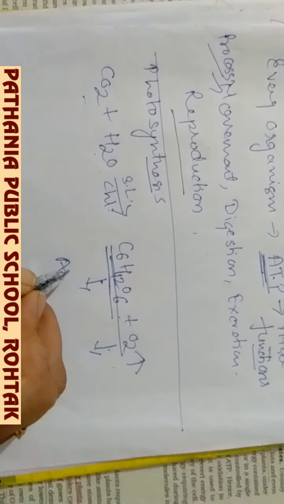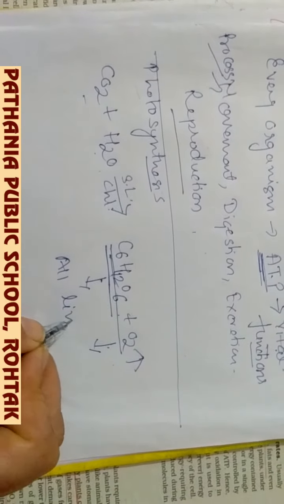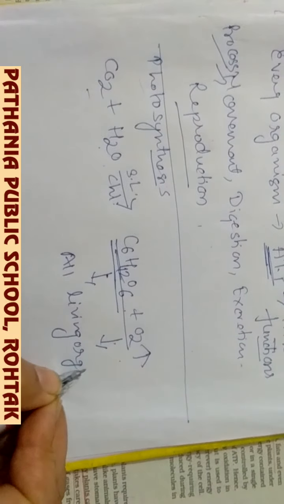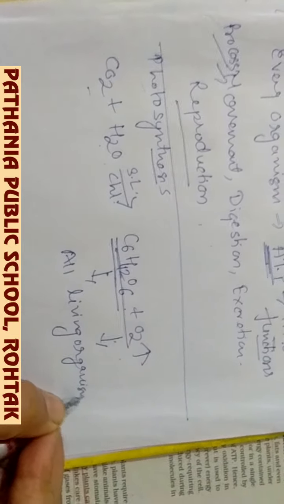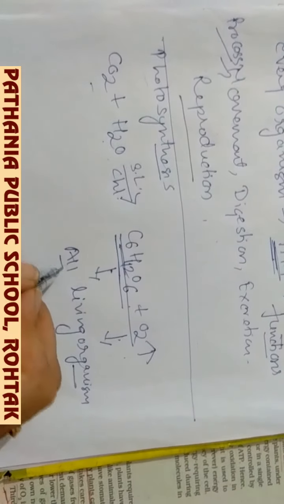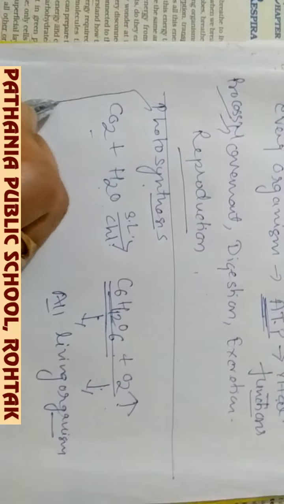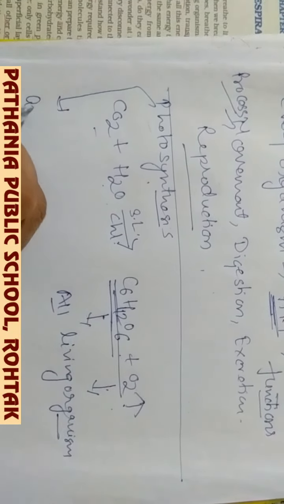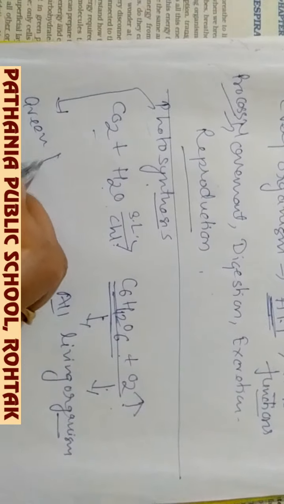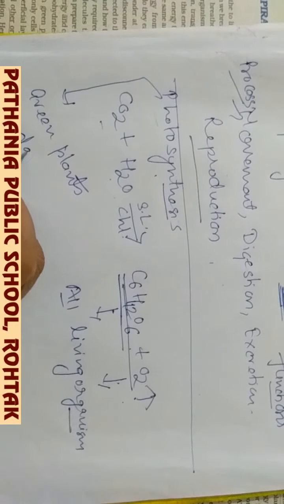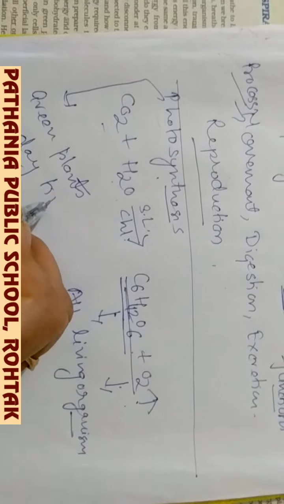Even plants use the food prepared by them and the oxygen produced by them, because photosynthesis only takes place in green plants, and only at daytime. These are the two limitations of photosynthesis.